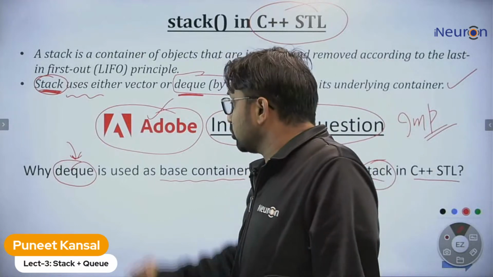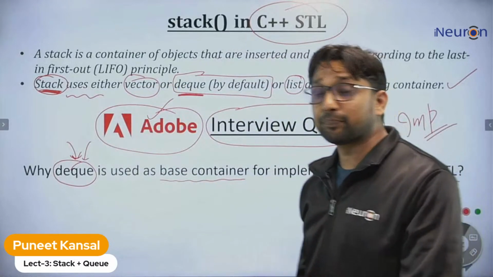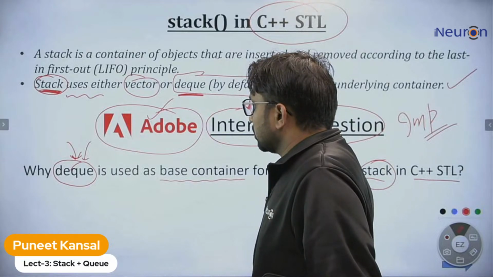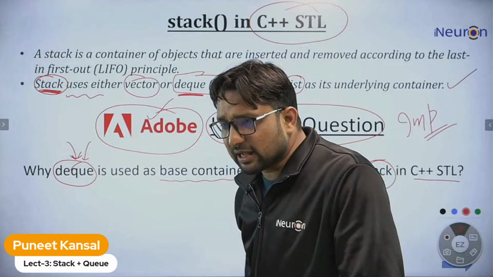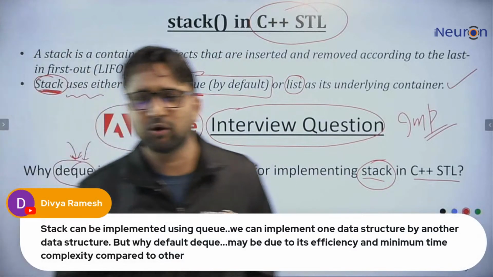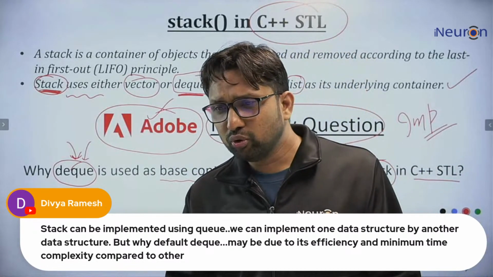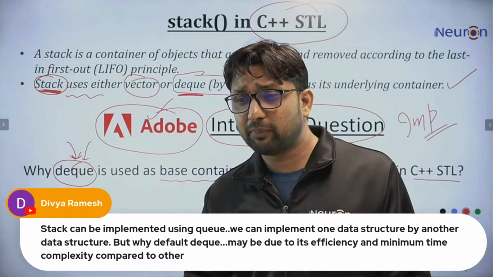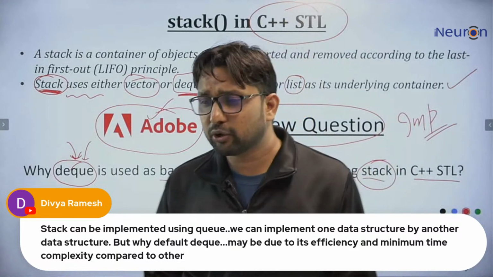Mandeep is saying DQ is faster. No, vector is much faster, even faster than DQ. So why is DQ used? Divya is saying that you need to answer the question, then only the learning will be better. So a stack can be implemented using a queue. We can implement one data structure by another data structure, but by default DQ, maybe due to its efficiency and minimum time complexity compared to others.